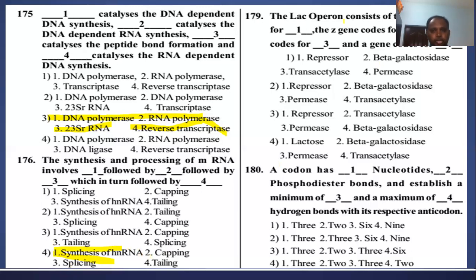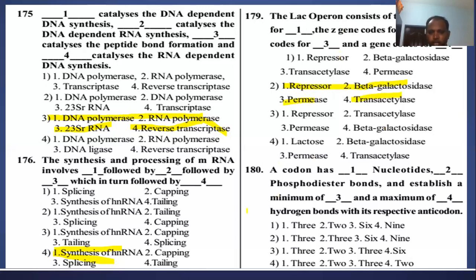Question number 179. The lac operon consists of the i gene, which codes for the repressor protein. The z gene codes for beta galactosidase. The y gene codes for permease. And the a gene codes for transacetylase, right? So the second option is right: repressor, beta galactosidase, permease, transacetylase.